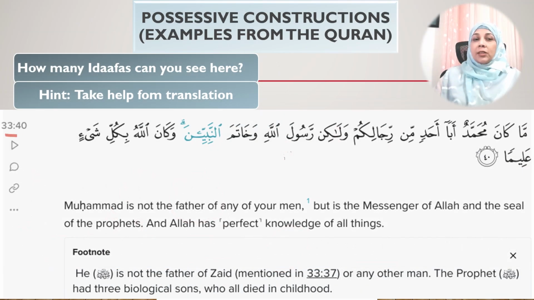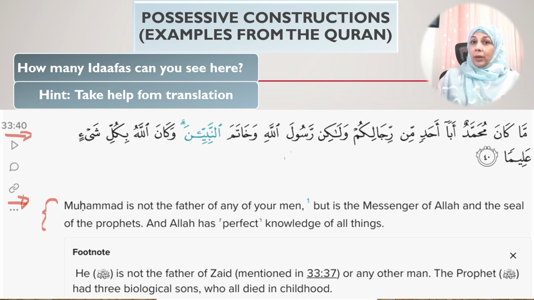Okay, I have picked this verse here because it contains a lot of idafas. So I would suggest you pause this video and try to find all the idafas on your own. And I would say that you can start with the English translation. It might be easier for you to start with the English and then go back and identify them in the Arabic. So if you have found most of the idafas, I would say you have mastered this topic and you got 100% on the topic of idafa. So let's start with the English translation first now, and then we'll look at the Arabic.